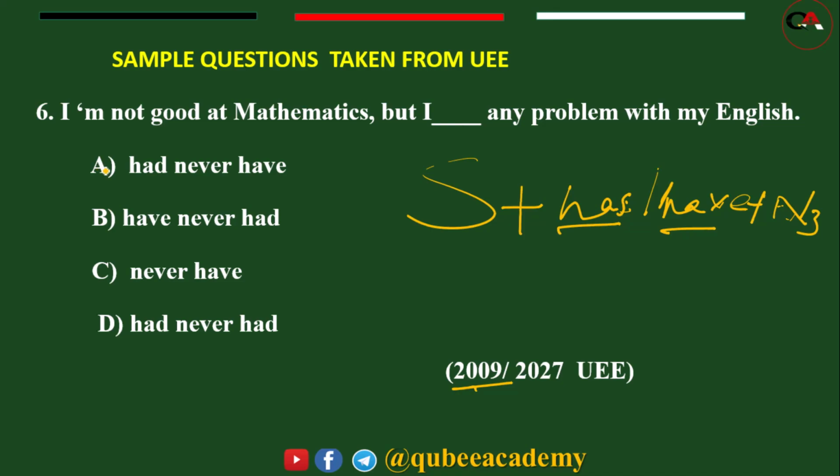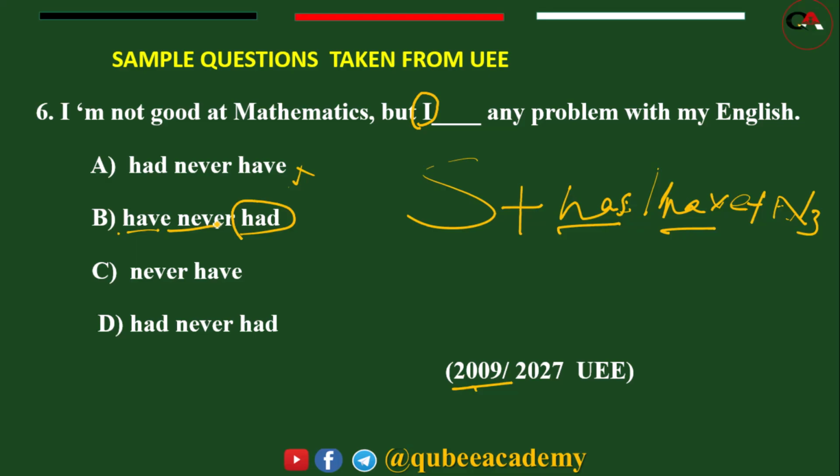So can it be the answer for number 1? "I had never." No. The second, "I have never had." The formula for present perfect is have or has plus verb 3. Now I is given here, and we say I is followed by the plural verb, that is have.